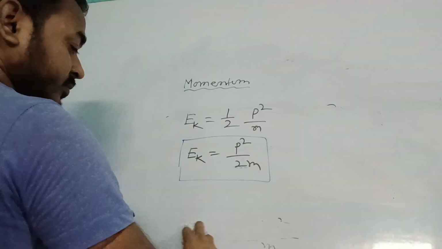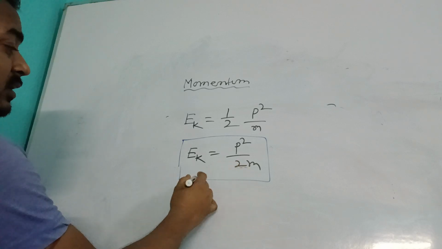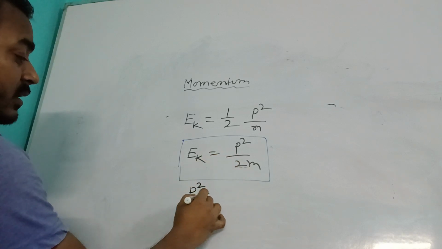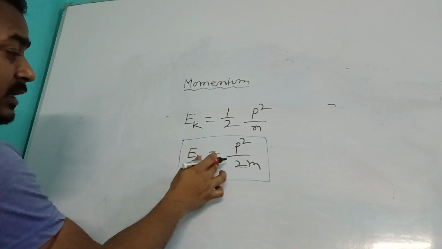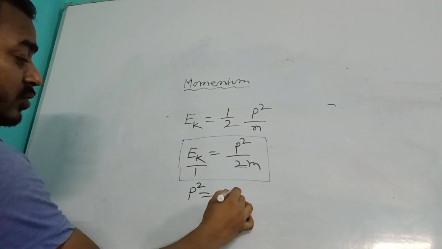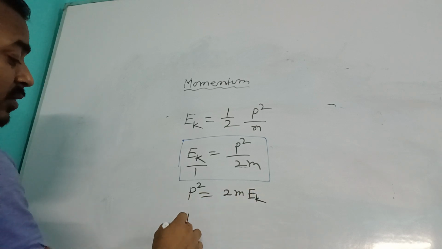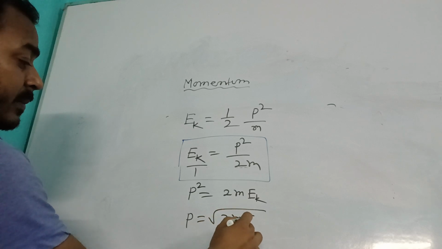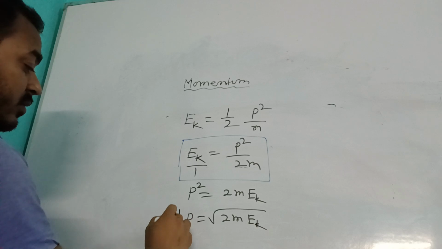Now you can see from here what the value of P is. So we can find P square by cross multiplying the denominator: Ek into 2m, that is, 2m and the kinetic energy Ek. What is the value of P? So P equals root 2 m Ek. So this is very, very important.